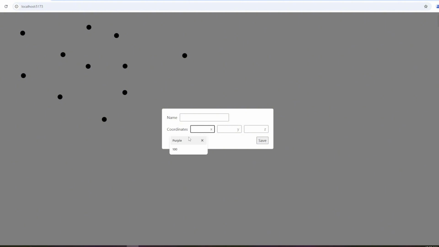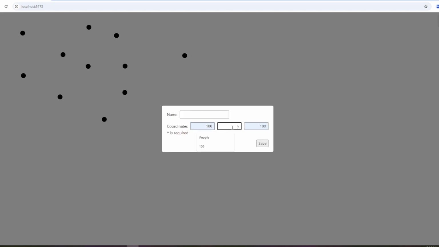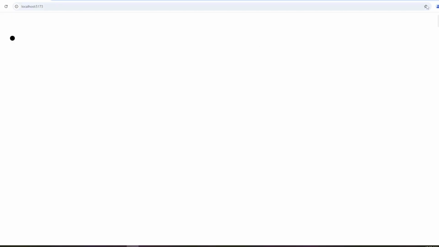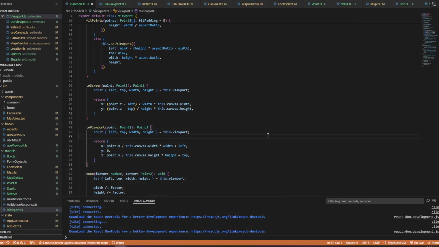All right. So for now, what happens if I do this, though? Well, there we go. I need to cancel, but I don't know why I don't have a cancel button there. So I'm going to do 100 and 100 and save. Y is required. Okay, well, 0. Save. Did that put that one there? Let me refresh and see if that worked. I think it did put it in there. 100, 100, and I'll make it 100, whatever. Yep. Okay, so that's working too. Cool.